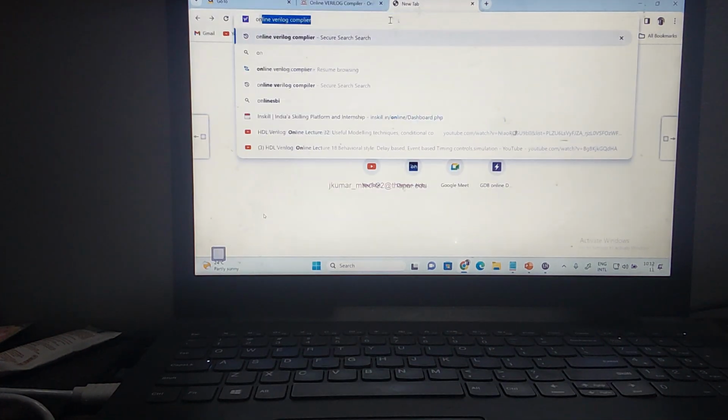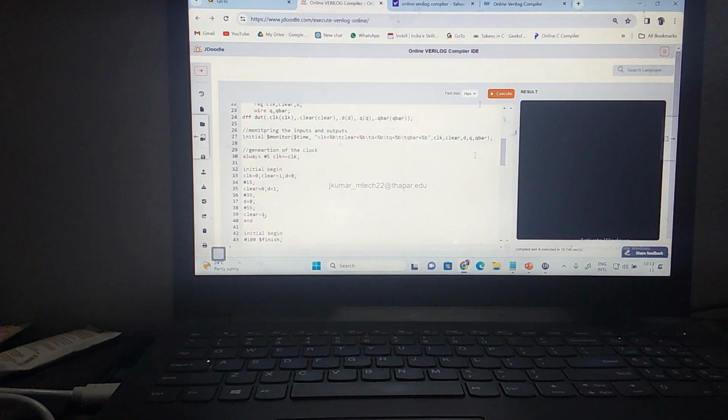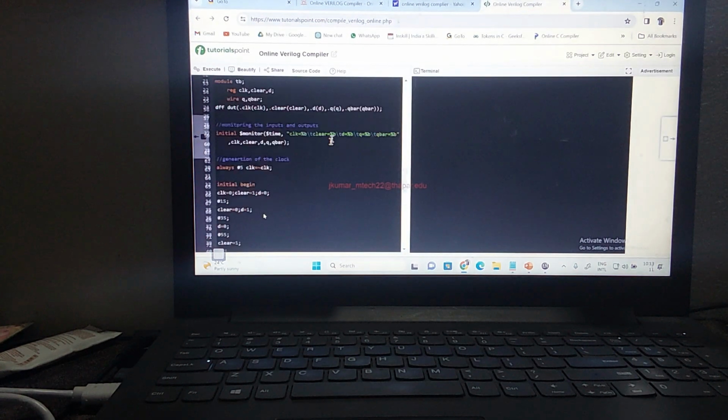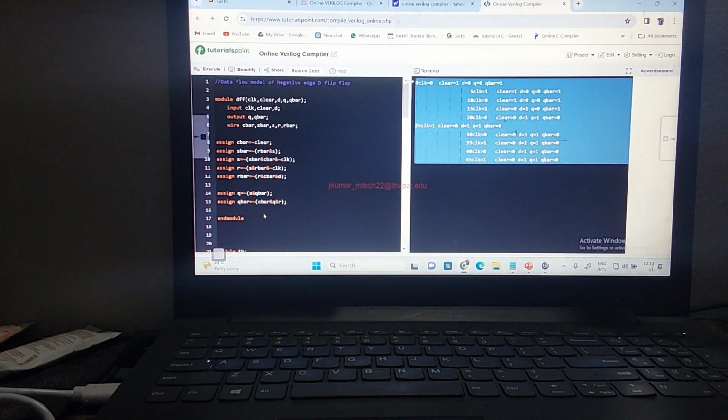Take some other online compiler. Let's copy the same here. Now this is the output I'm getting for this. Okay, so I think from here you can't exactly understand how this works as a D flip-flop.